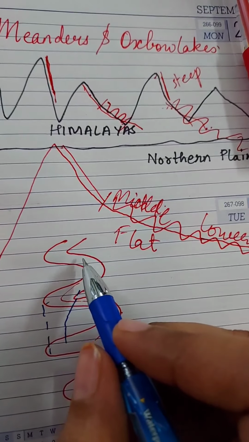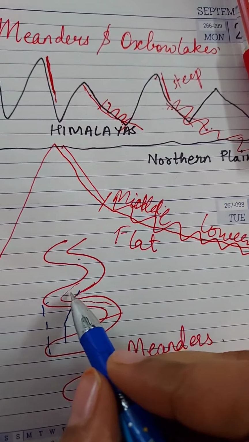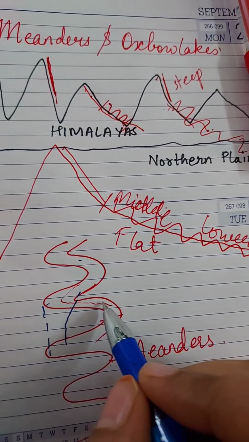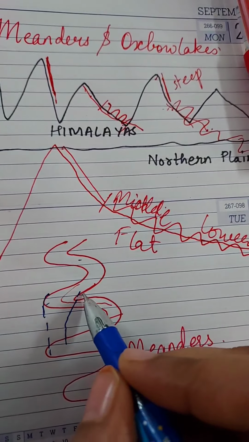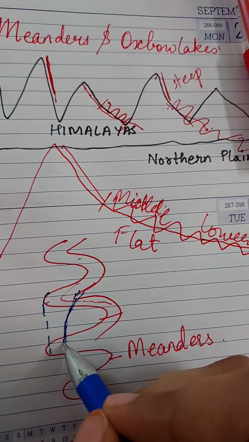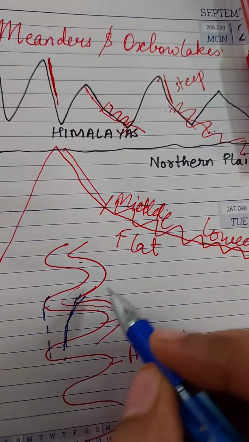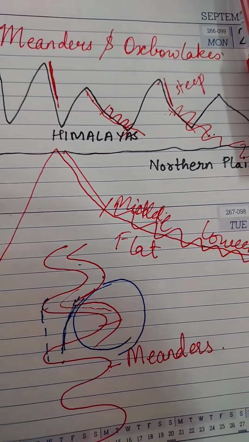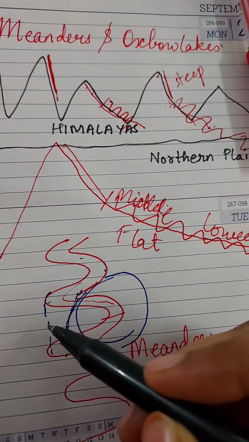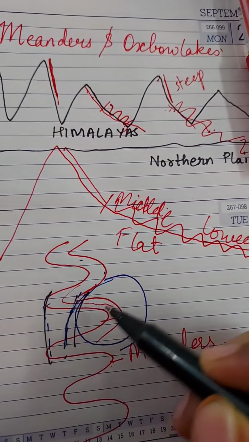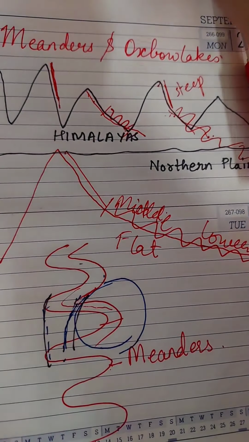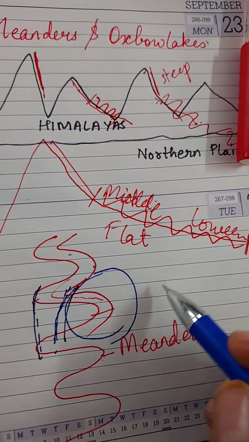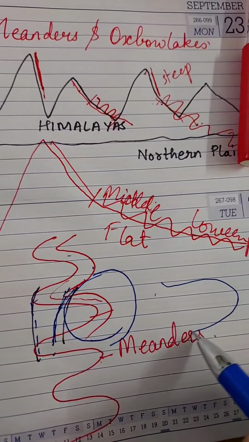Instead of following that same pattern, they start flowing from the middle and join the other loop. So due to the formation of this new path, this part of the river gets separated.